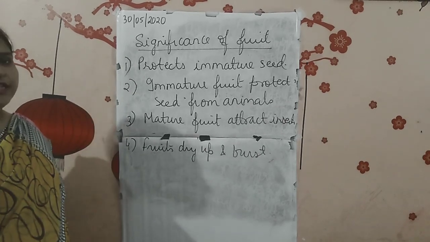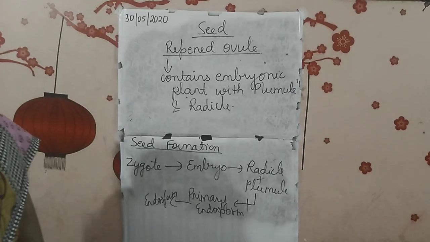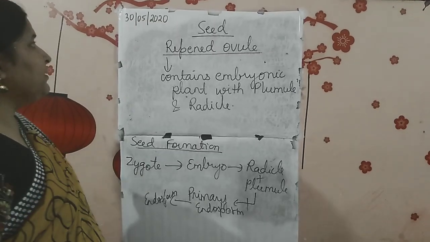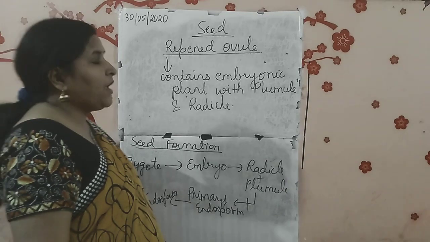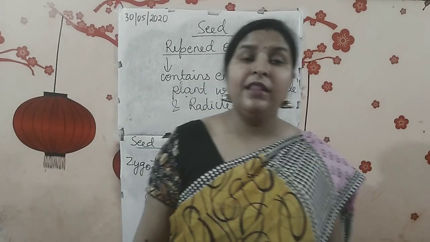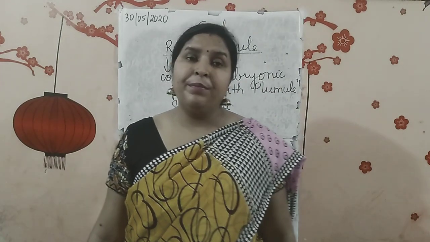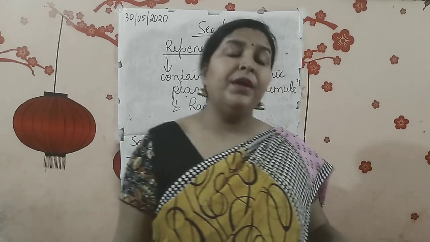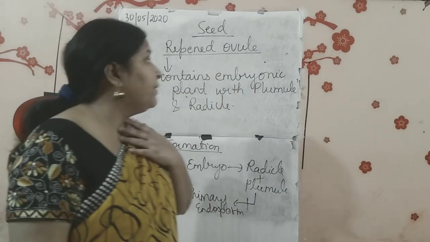Now moving on to the last topic, that is seed. Okay, starting with the seed topic. Seed is what? It is a ripened ovule, a mature ripened ovule, and this term is very important again and again. You cannot skip it out. You cannot write that seed is an ovule. No, you have to mention the term ripened ovule. Is that clear? Mature ripened ovule.